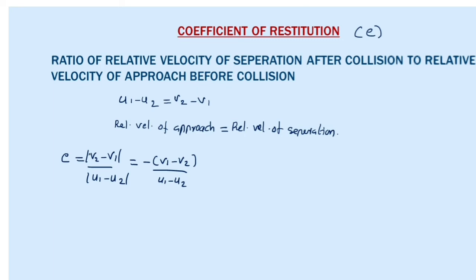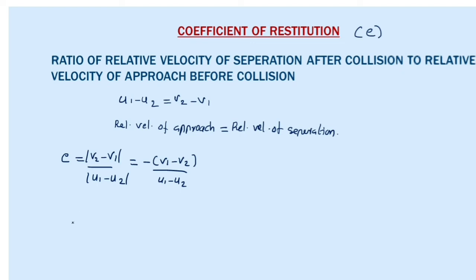Now why are we learning this? Because in each collision the e value changes. The e value depends on the material of the colliding particles. That means the coefficient of restitution depends upon the material of the colliding particles.